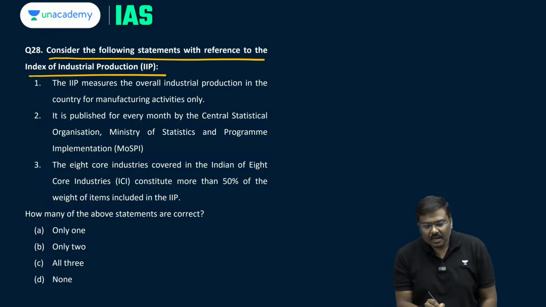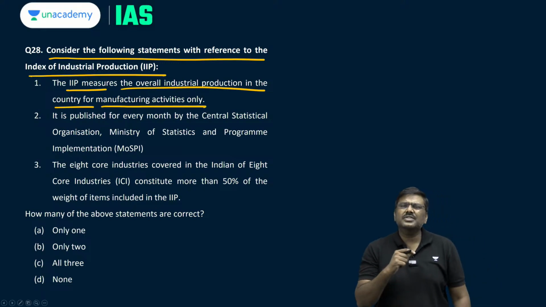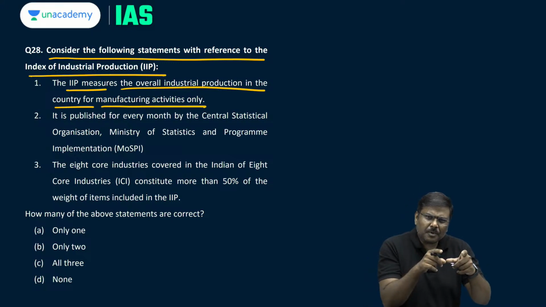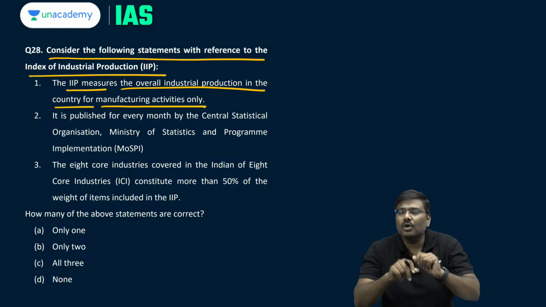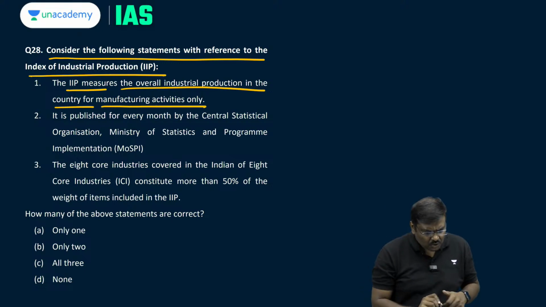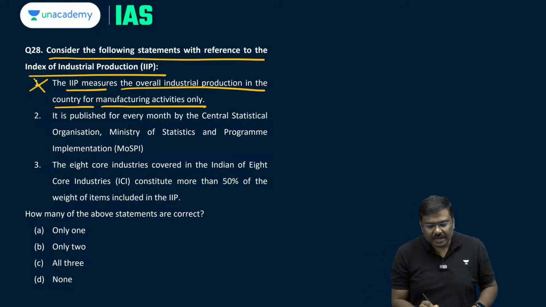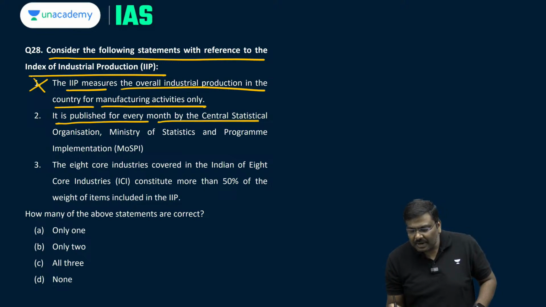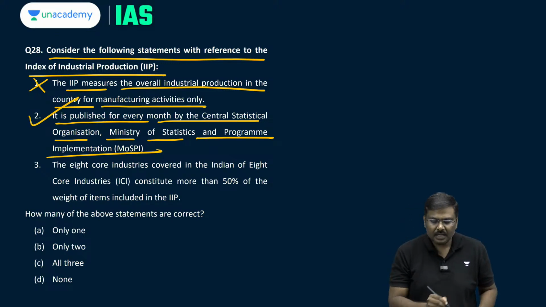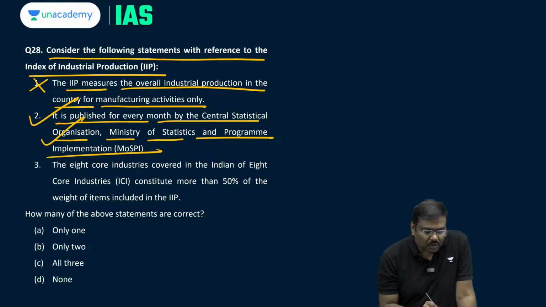Now, look at the statements. IIP measures the overall industrial production in the country for manufacturing activities only. Underline the term only. Is it measuring industrial production only in manufacturing? No, that is wrong. Apart from manufacturing, there is mining, there is electricity. So, the first statement is wrong. Second statement, it is published every month by the Central Statistical Organization under the Ministry of Statistics and Programme Implementation. Yes, the second statement is true.